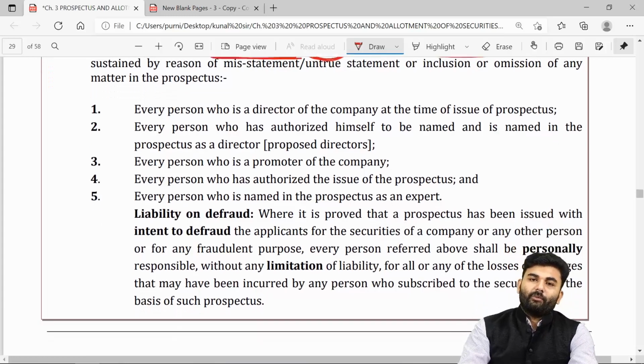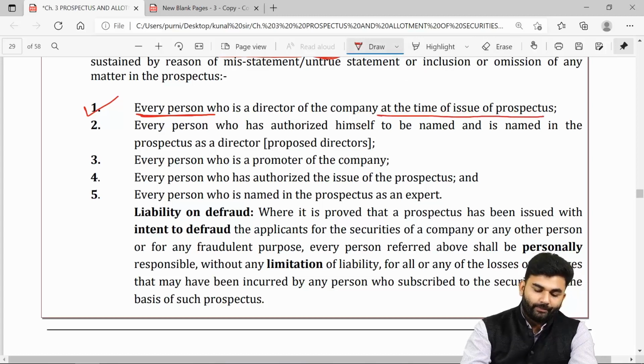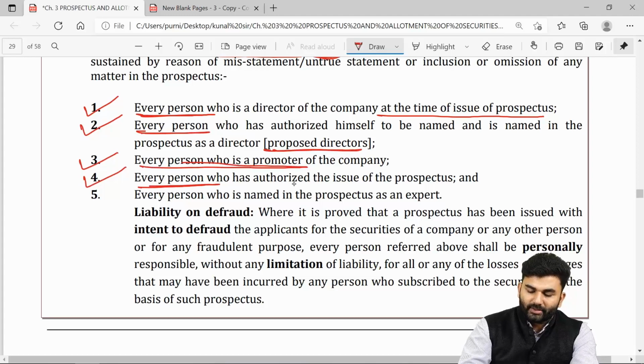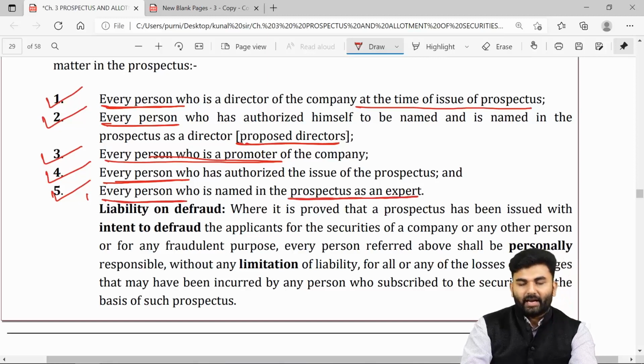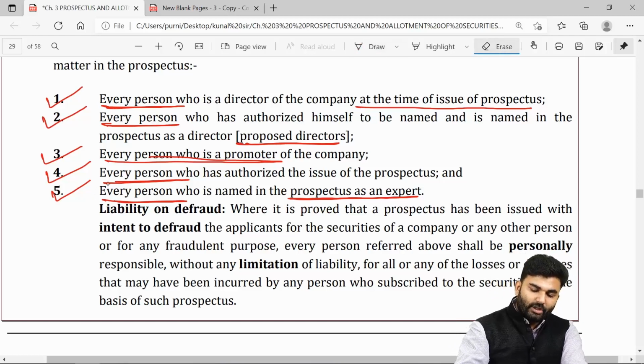Sir, who are the people who will be liable to pay the compensation for loss? The lawmaker says every director of the company who was acting as a director when the prospectus was being issued. Along with him, every proposed director, every promoter, every other person who has authorized the issue of the prospectus, and every such expert who was named inside the prospectus. So these are the people who will be held responsible.